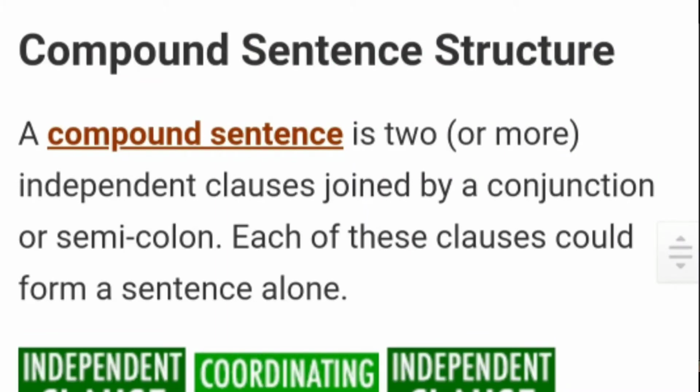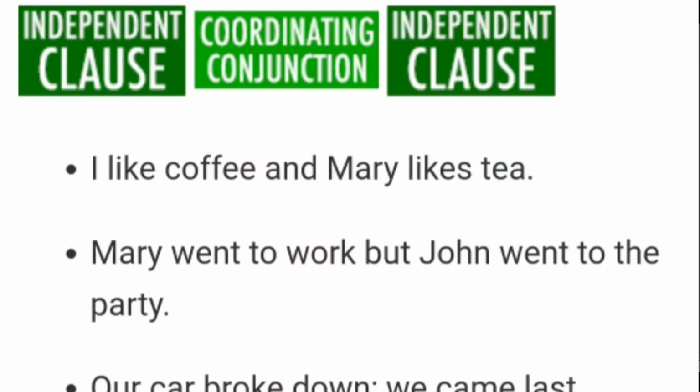A compound sentence is two or more independent clauses, meaning either two or more than two independent clauses, joined by a conjunction or semicolon. Each of these clauses could form a sentence alone. The formation of a compound sentence is an independent clause connected with a coordinating conjunction, and again an independent clause. Let's take a look at this example.